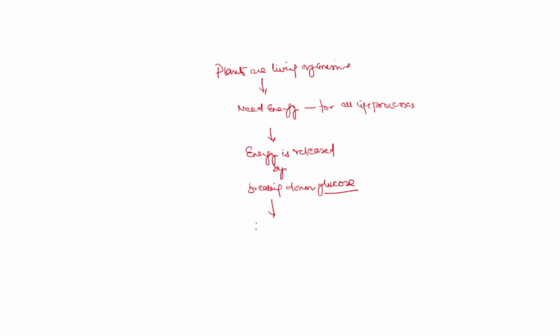This process is called respiration. The process where plants break down glucose by utilizing oxygen to form carbon dioxide, water and energy in the form of ATP.